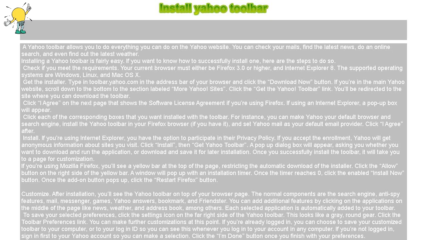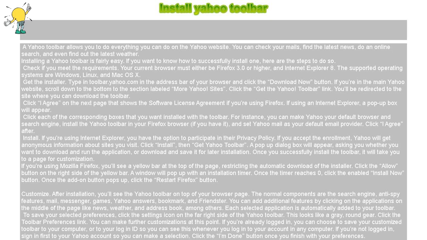Get the installer. Type in toolbar.yahoo.com in the address bar of your browser and click the Download Now button. If you're in the main Yahoo website, scroll down to the bottom to the section labeled More Yahoo Sites. Click the Get the Yahoo Toolbar link. You'll be redirected to the site where you can download the toolbar.